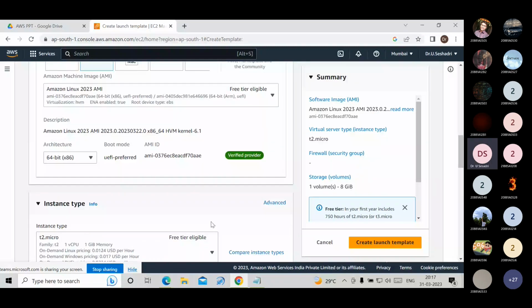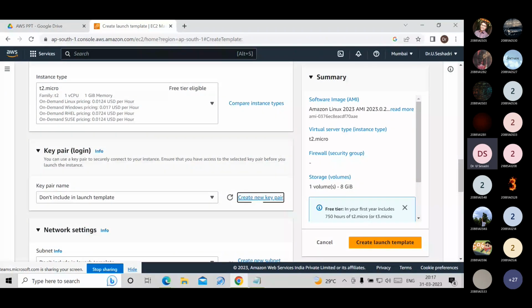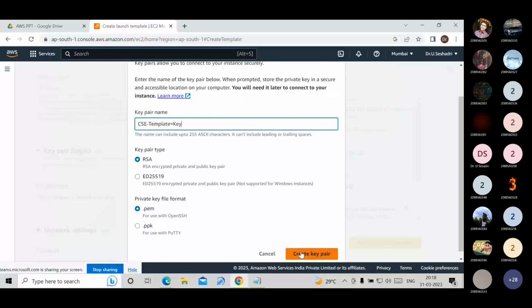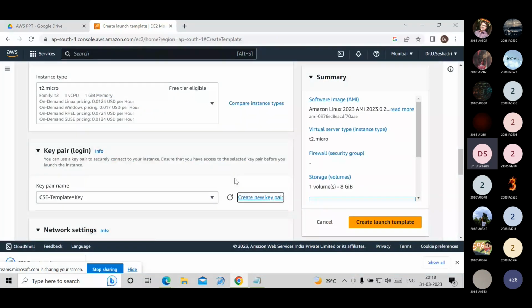Key pair. I am creating the key pair. The key pair name I gave is CSC template key. Private key file format is PEM. Click on create key pair. The key pair is downloaded to my downloads folder.